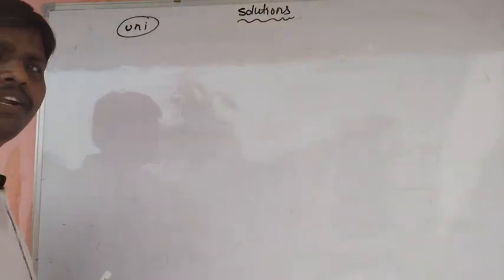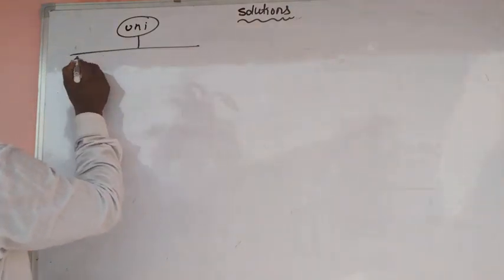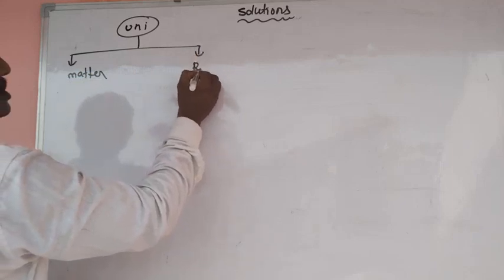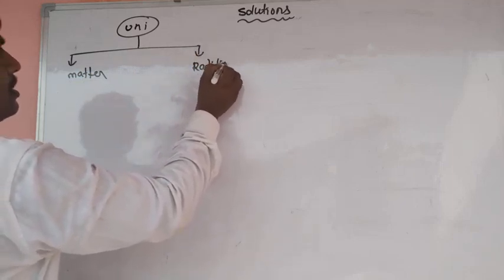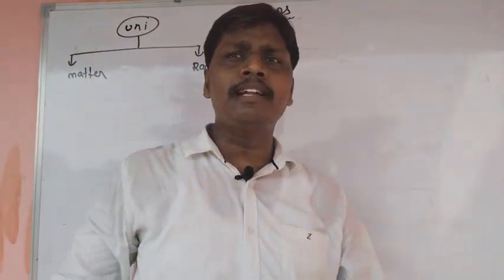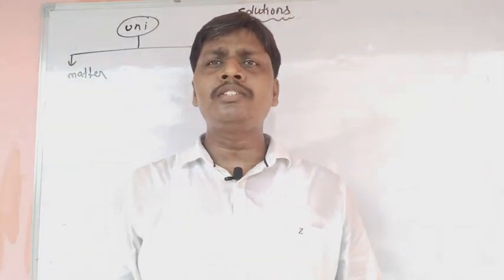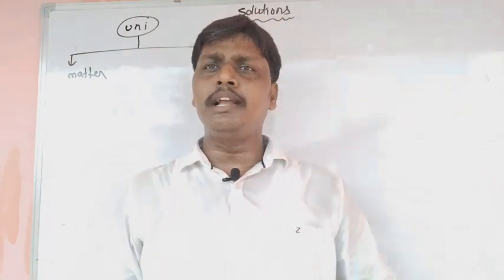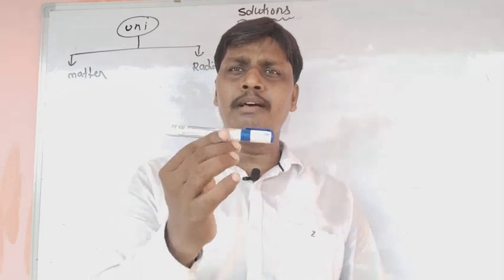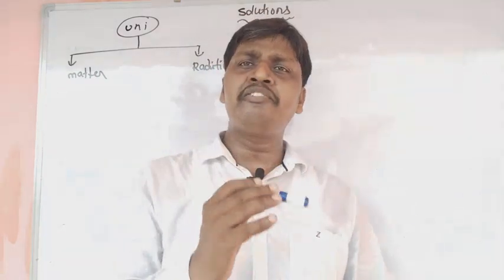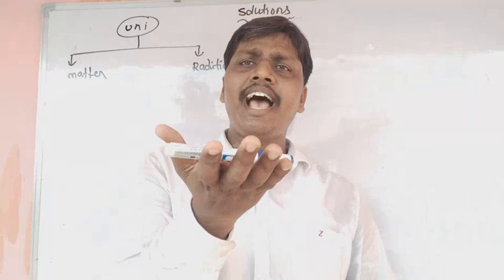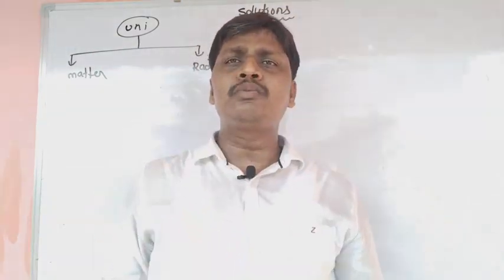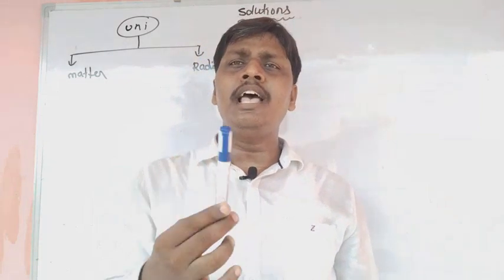Our universe is classified into two types. One is matter, second one is radiation. So what is matter? Things which have mass and occupy space are called matter. In this universe, everything should be considered as matter. For example, the marker is an example of matter. How can you say? Because it has some mass and occupies space.